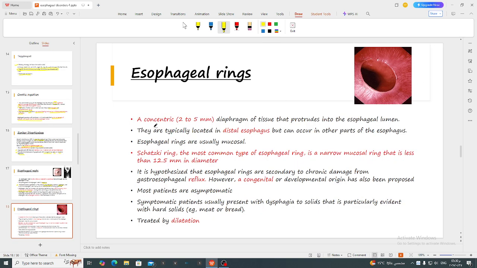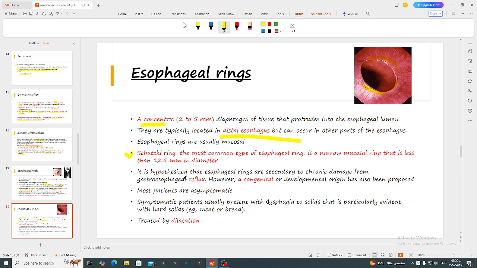Esophageal rings are thicker, concentric, circular diaphragms of tissue that protrude into the esophageal lumen. They are typically located in the distal esophagus. Schatzki ring is the most common type of esophageal ring, a narrow mucosal ring that is less than 12.5 millimeters in diameter.